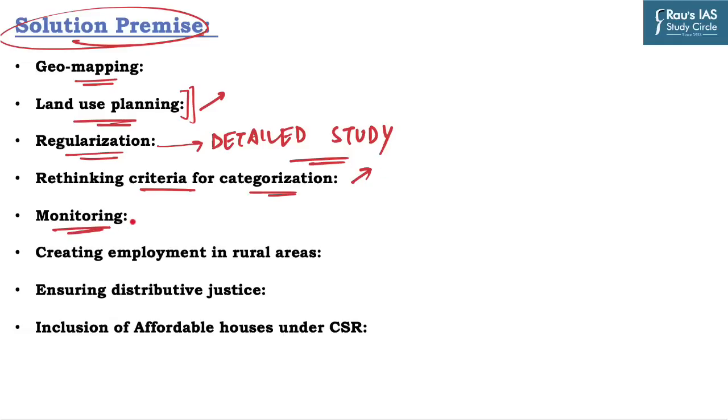The next one is monitoring. There should be development monitoring at the city level so that it can help in preventing new unauthorized colonies from cropping up. The next one is creating employment in rural areas. Now you must be thinking how it can be a solution.